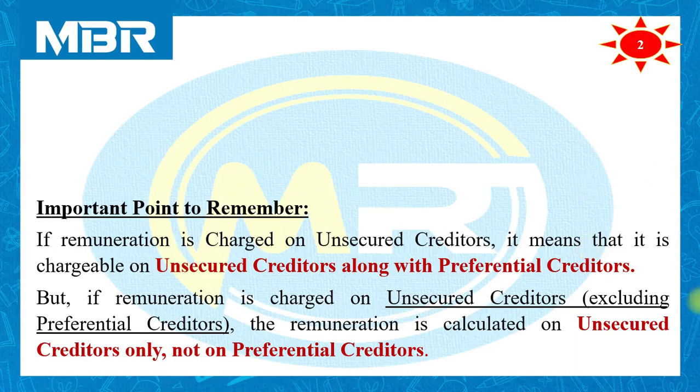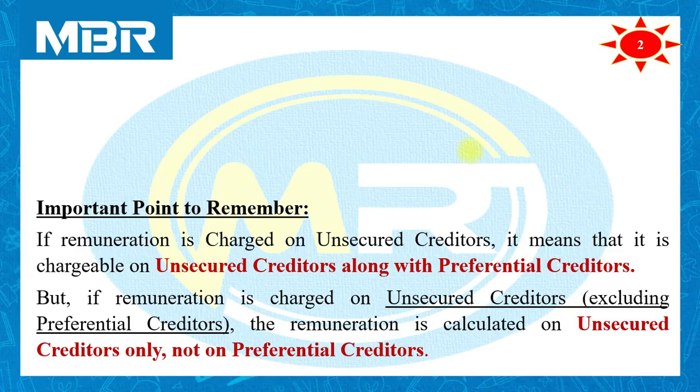But if the remuneration is charged on unsecured creditors, in brackets excluding preferential creditors, it means at the time of calculation of remuneration on unsecured creditors, we have to exclude, we have to eliminate preferential creditors.